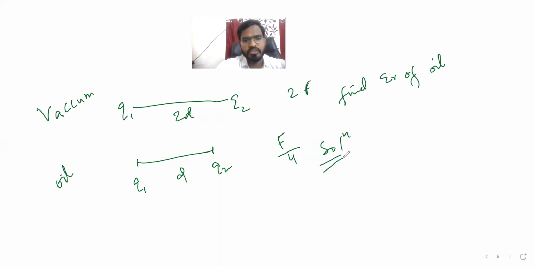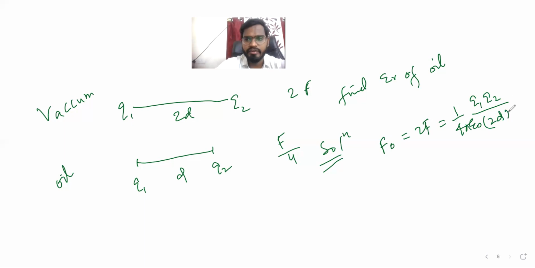Let's see. First we find in vacuum, where the force is F naught, which here is 2F. F equals K Q1 Q2 by R square, so K is 1 by 4 pi epsilon naught in vacuum, times Q1 Q2 by 2D whole square, and the force is 2F.